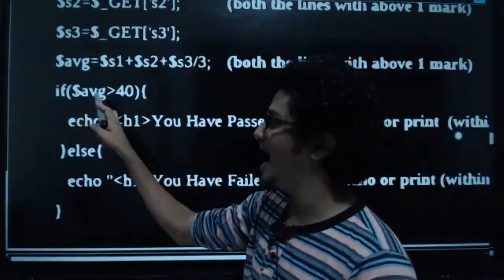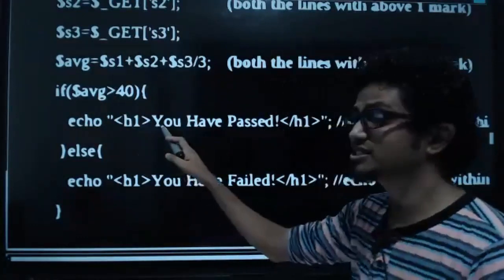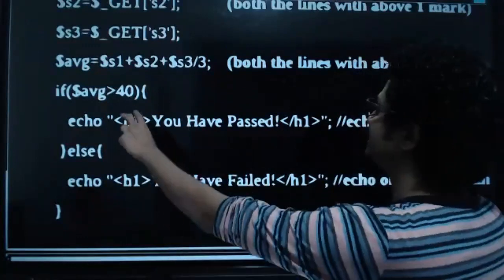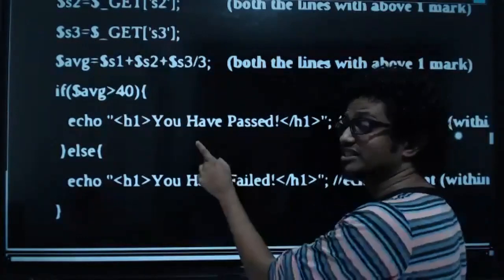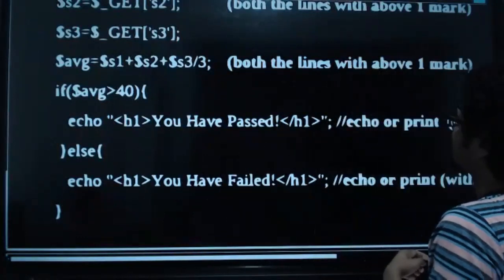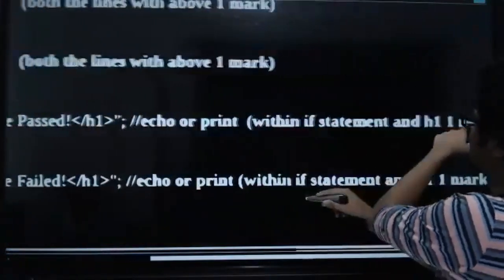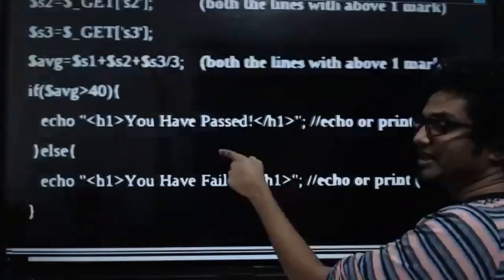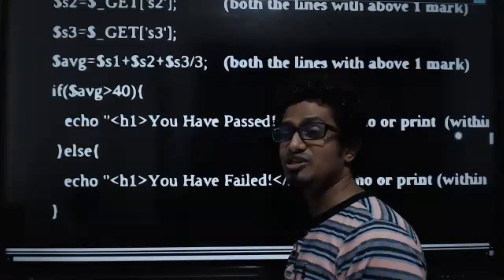Now we say if $average is greater than 40, you have to display echo within double quotes, within H1, I have said you have passed. Because this is mentioned in the question like that. And I have also mentioned echo or print within if statement and H1 will be getting 1 mark. There is a print statement also in PHP which works, kids.